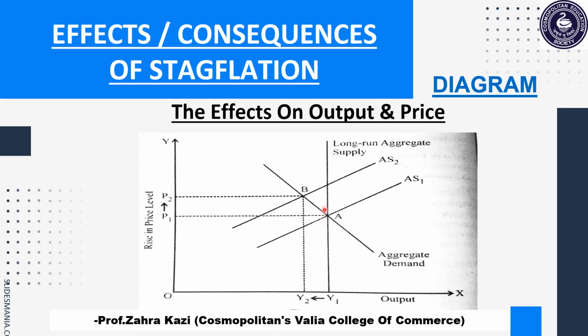Further, after this there will be a shift in the aggregate supply curve, that is from AS1 to AS2, that is this shift will be upwards. So now the level of output has reduced from OI1 to OI2 and the price level has increased from OP1 to OP2. So this is shown through the intersection that takes place at point B, and thus the situation is termed as stagflation because there is a fall in the level of output and rise in the level of prices.